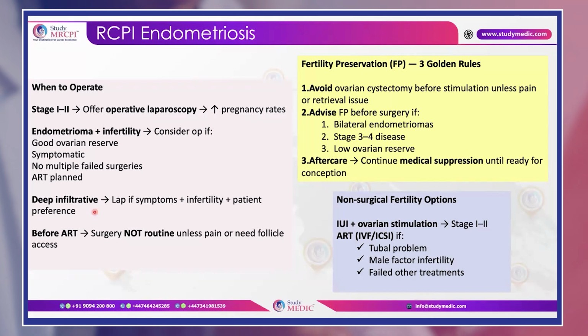Okay. So in stage 1 and stage 2, to summarize, you can offer operative laparoscopy plus IUI and ovarian stimulation. And in cases of endometriosis along with other factors such as tubal problems like hydrosalpinx, male factor infertility, or failed other treatments, you can directly offer them IVF and ICSI.